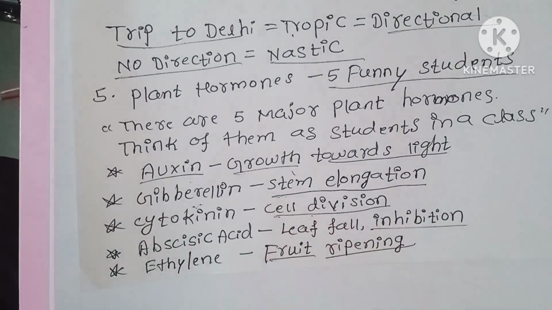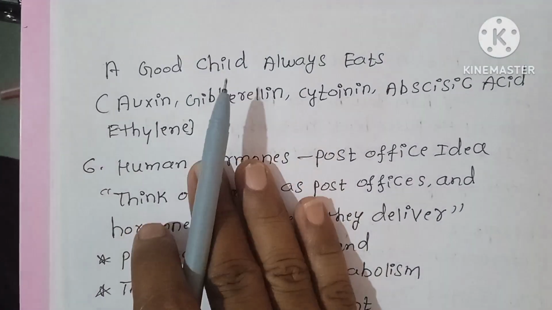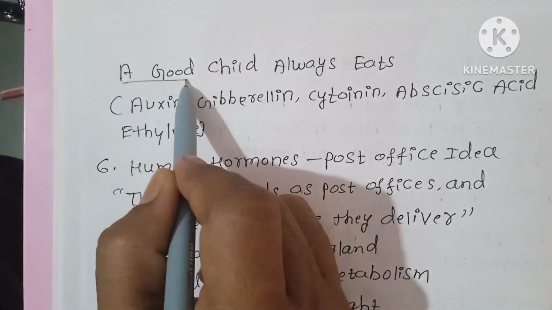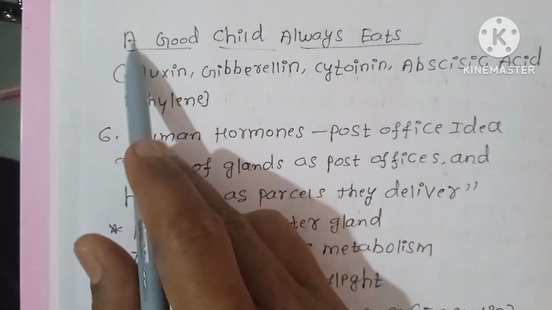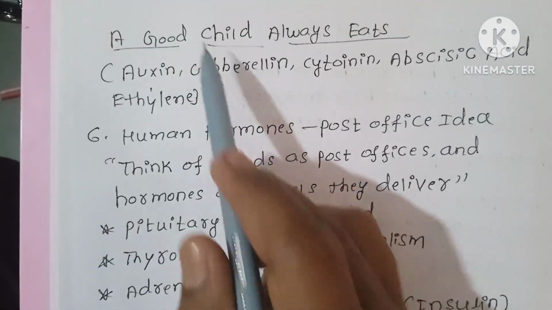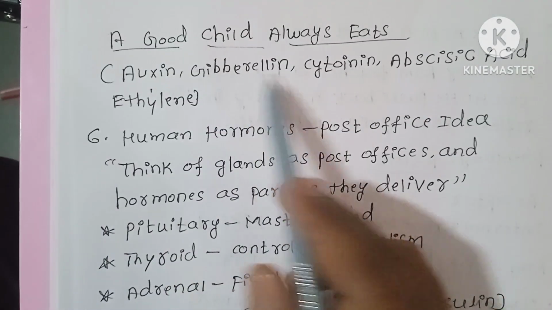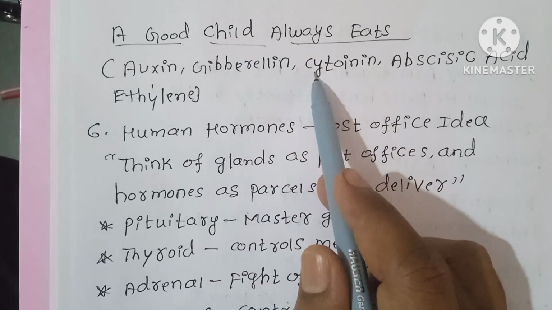How to remember all five? Auxin, gibberellin, cytokinin, abscisic acid, ethylene: a good child always eats.